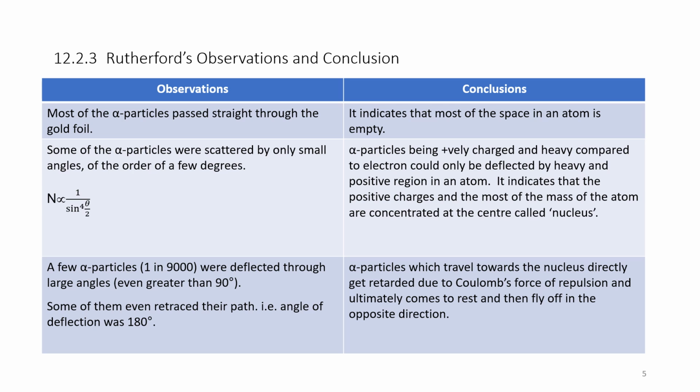Rutherford observed that the alpha particles undergo Coulomb's force of repulsion, ultimately come to rest, and then fly off in the opposite direction. These are the three important observations and inferences of Rutherford's experiment.